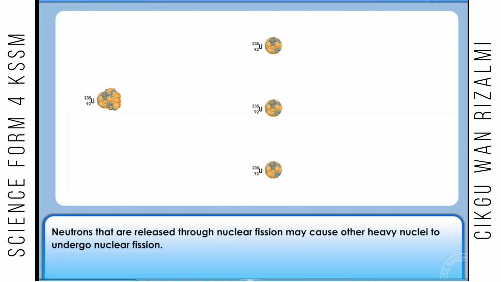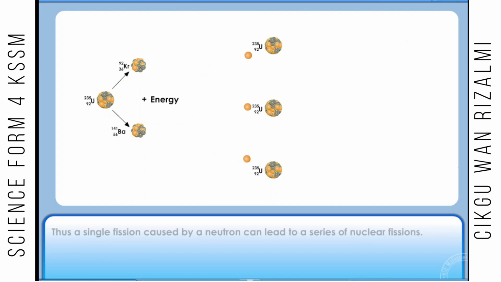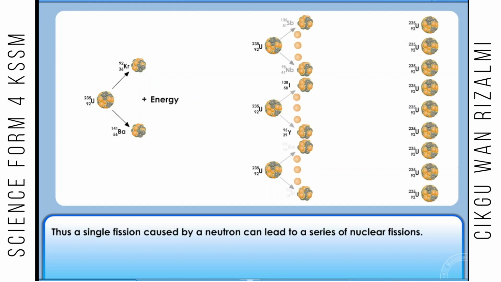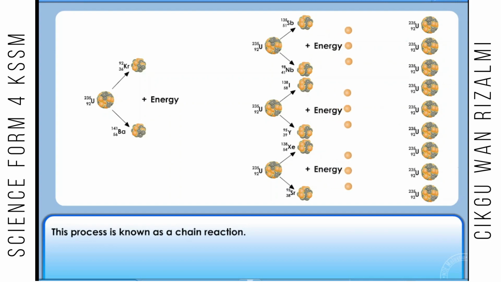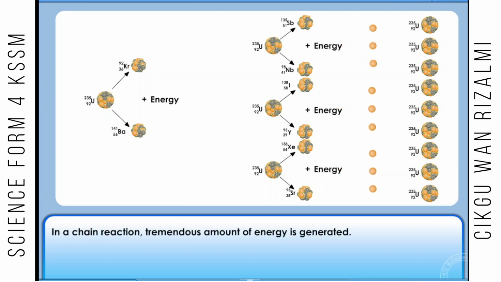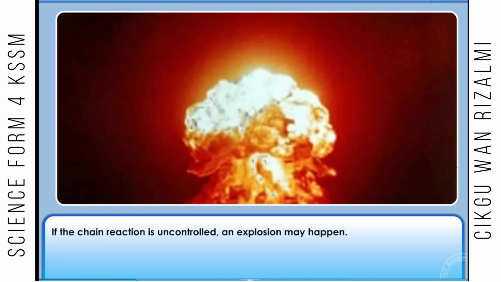Neutrons that are released through nuclear fission may cause other heavy nuclei to undergo nuclear fission. Thus, a single fission caused by a neutron can lead to a series of nuclear fissions. This process is known as a chain reaction. In a chain reaction, a tremendous amount of energy is generated. If the chain reaction is uncontrolled, an explosion may happen. This is the basis of the production of the atomic bomb or nuclear weapons.